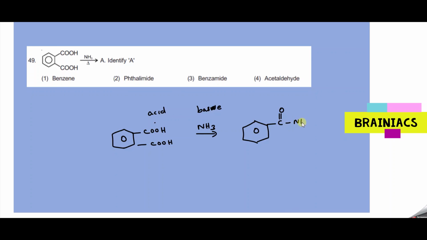Further heating: whenever two amides are nearby, on heating it will remove ammonia, and that will result in phthalimide. So you will get something like this: C double bond O, you will have NH, and here C double bond O, connected to NH like this. So option 2 is the correct answer.